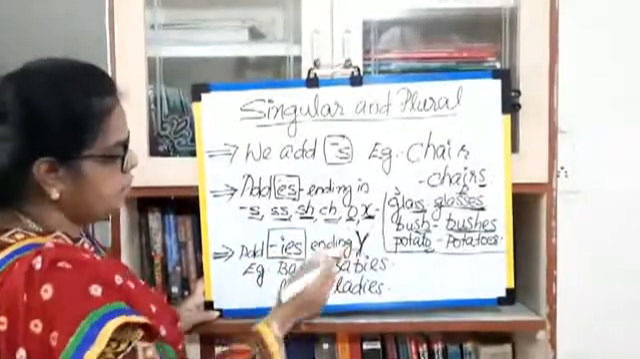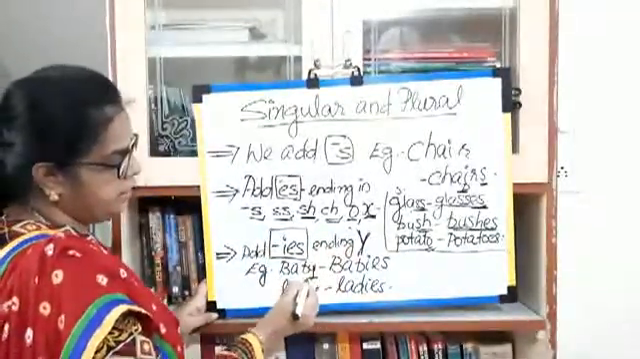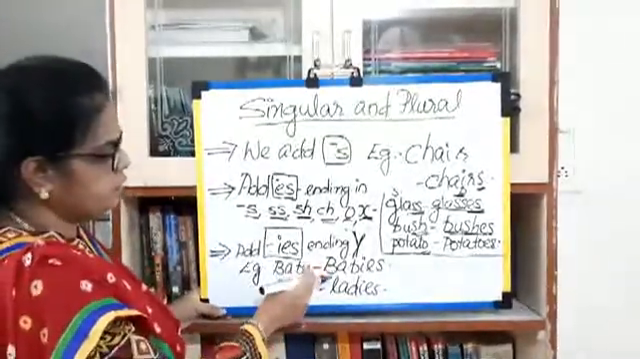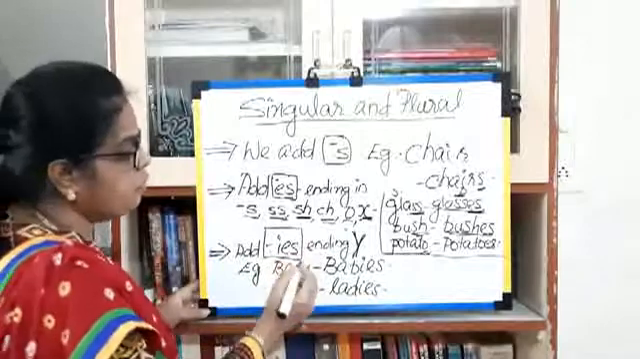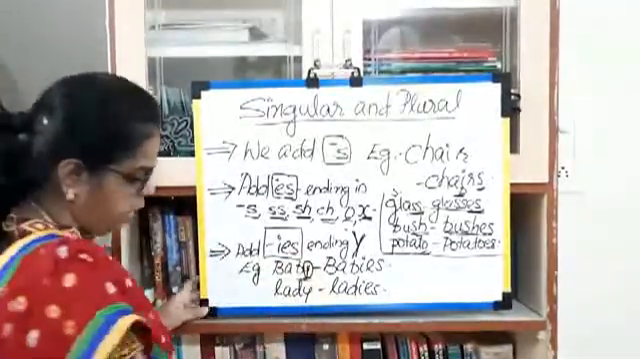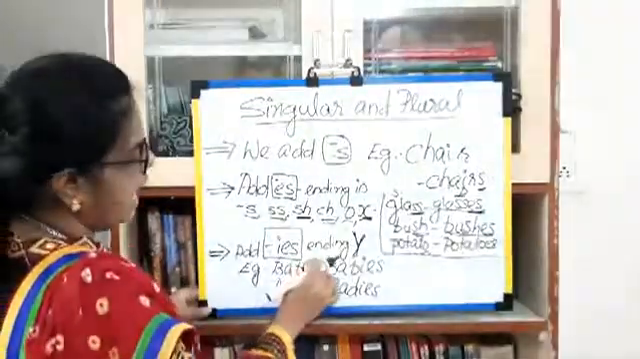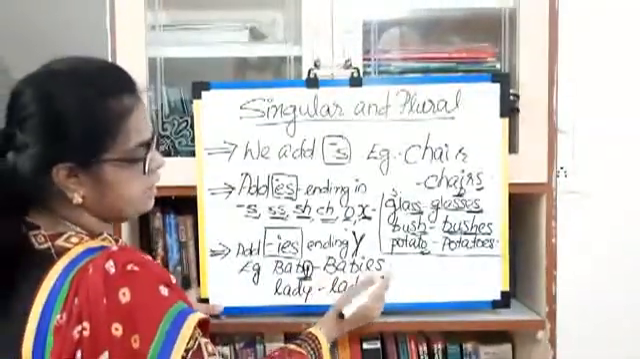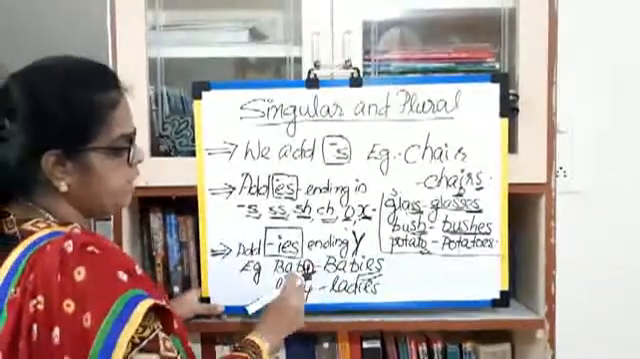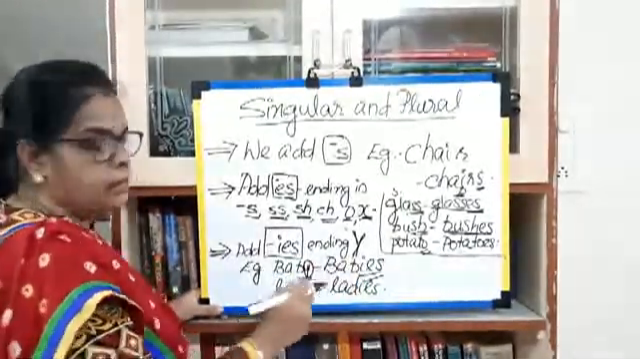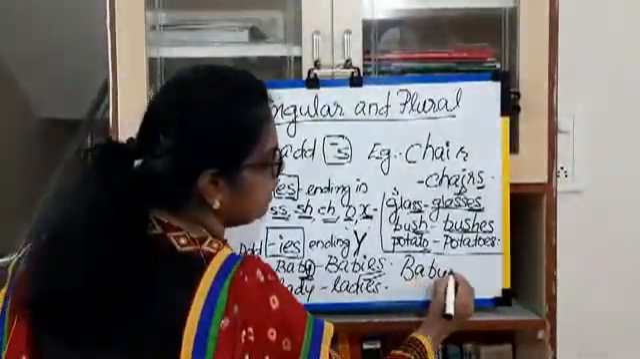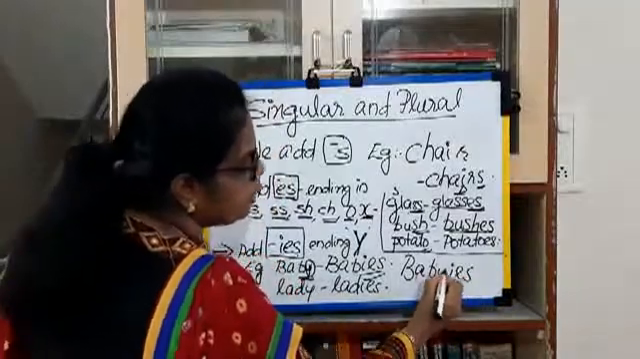Okay, see the example, baby. The ending letter is y. Okay, the ending letter is y. We first remove y. If we remove y, then what do we add? ies. Okay, we add ies. So we get baby, babies. Do not write babies this way. This is wrong.